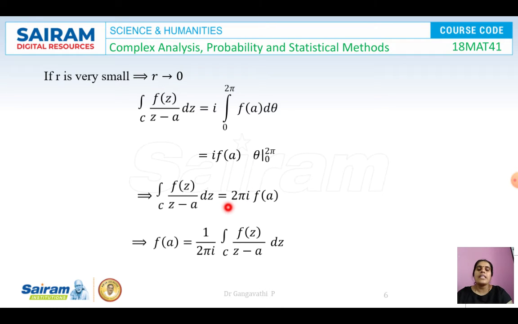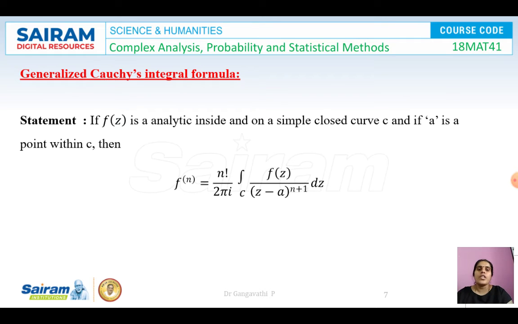And simplifying, we get the integral over C of f of z by z minus a into dz as 2 pi i into f of a. So we wanted f of a to be found. So f of a is equal to 1 by 2 pi i integral over C of f of z by z minus a into dz. So that is about the Cauchy's integral formula. The proof is also important.